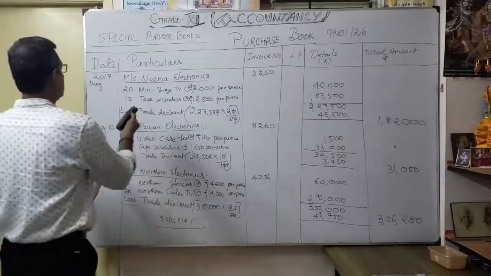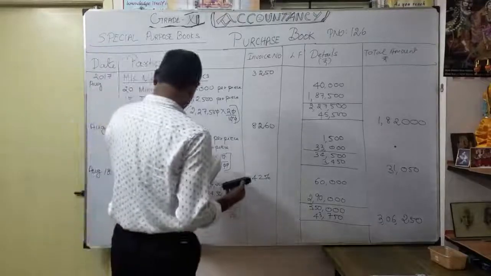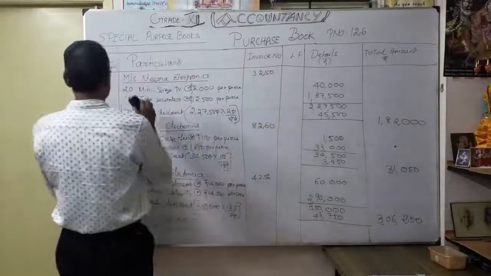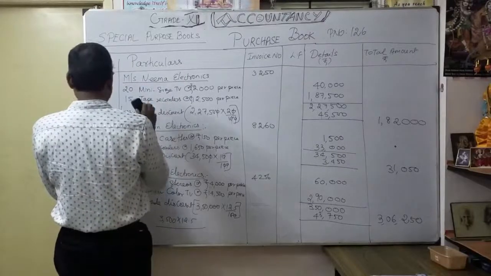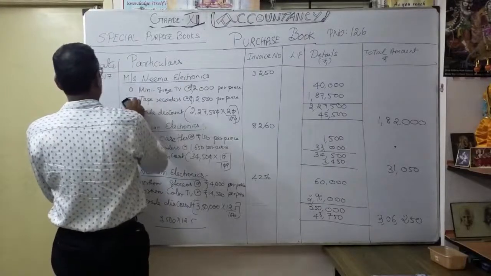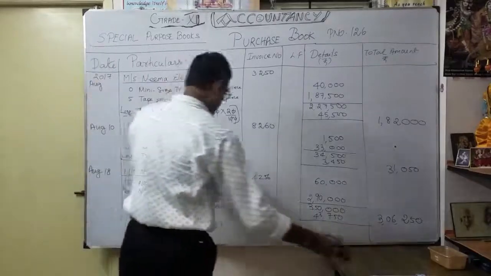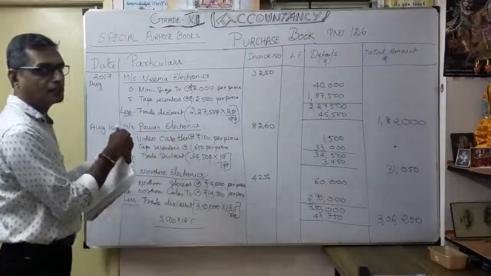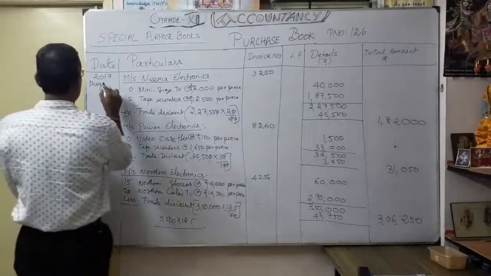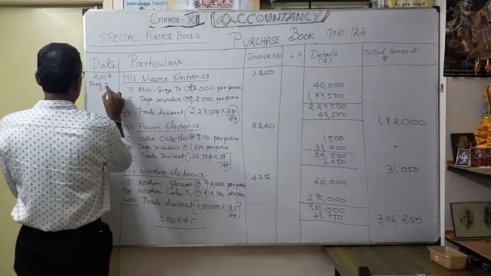Same Nima Electronics only. Okay. So here Nima Electronics. Just I will clean it here only. Nima Electronics. Okay. Date is 26. Continuation. It's a continuation. I am continually doing. August 26. Okay.